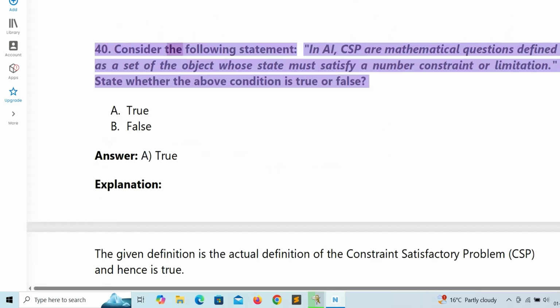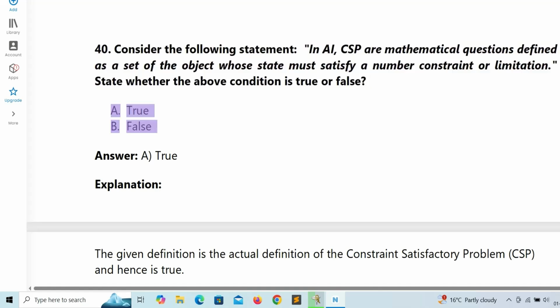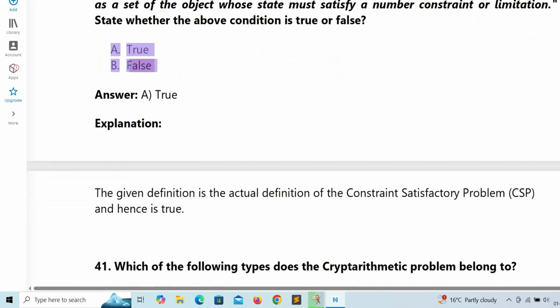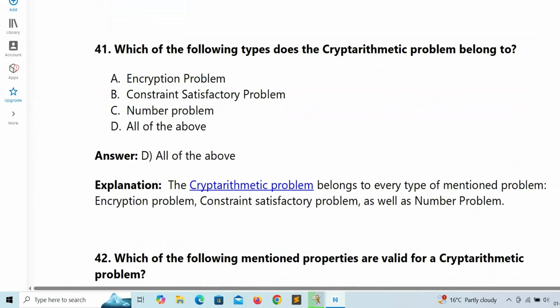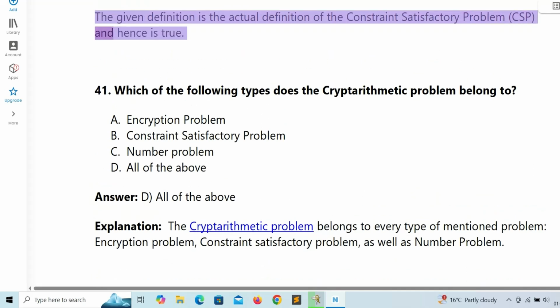40. Consider the following statement. In AI, CSPs are mathematical questions defined as a set of objects whose state must satisfy a number of constraints or limitations. State whether the above condition is true or false. A. True. B. False. Answer: A. True. Explanation: The given definition is the actual definition of the constraint satisfaction problem, CSP, and hence is true.